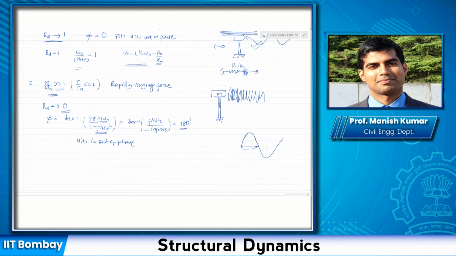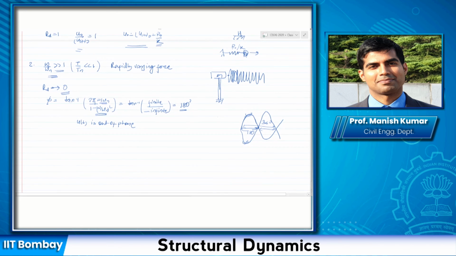This corresponds to 180 degrees and this corresponds to 360 degrees. So when the load completes 180 degrees, my system follows or lags behind by 180 degrees. So it is completely out of phase. When this one is maximum, this one is negative minimum and vice versa. This is called out of phase.